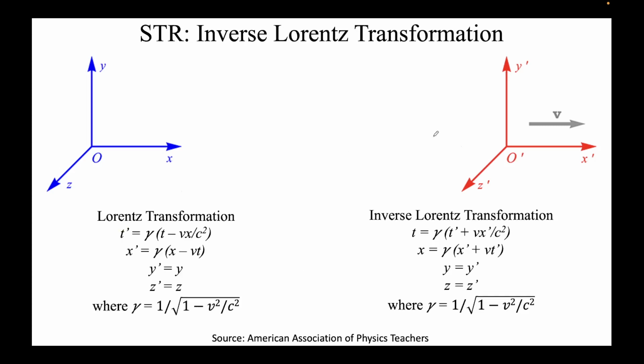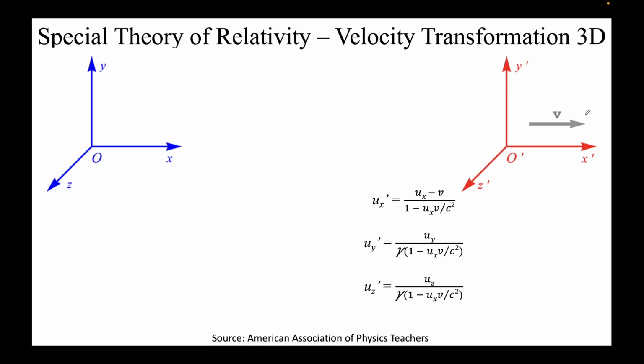Similarly, sometimes we know the space-time coordinates here, and we need to know the coordinates here. So then we can use the inverse Lorentz transformation, and we can get the value of t and x in terms of t prime and x prime. These are the expressions. Again, kindly make sure this is the rest frame, by the way, and again v is constant here. These are non-accelerating frames.